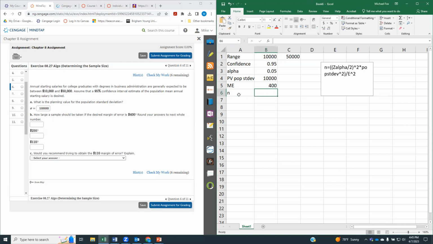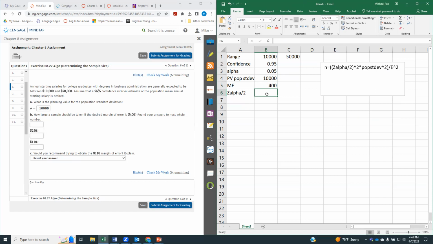All right. So I have alpha, but I don't have the z-score of alpha divided by 2, so that's something else I'm going to have to find. I do have my population standard deviation, well, an estimate of it anyway, and I have my E, which is my margin of error. So let's go ahead and find the z-score of our alpha divided by 2.